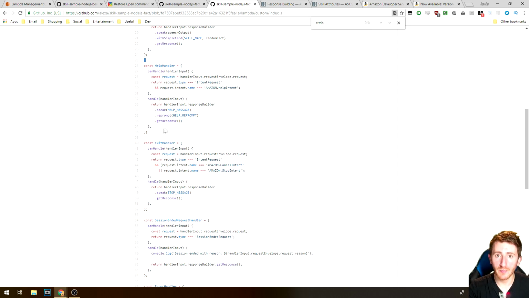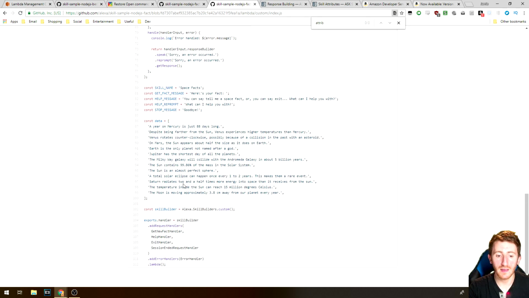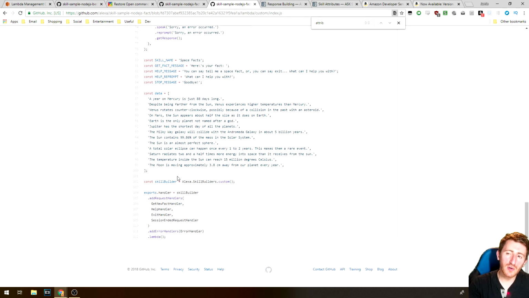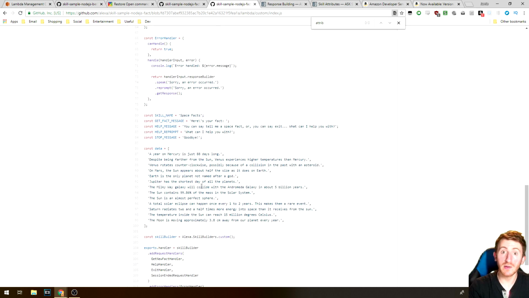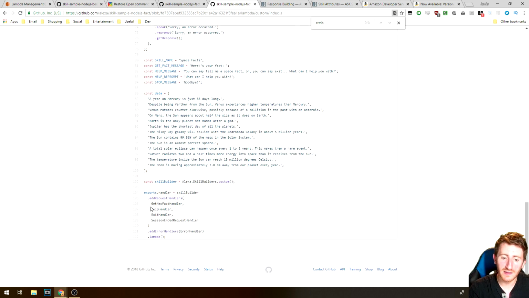We have a handler per intent. I guess you could do the old approach if you wanted to, where you have one big handler which handles multiple things, but the reason we're going for this style is that it's just a little bit easier to understand.